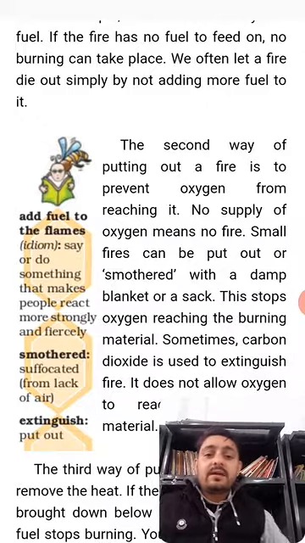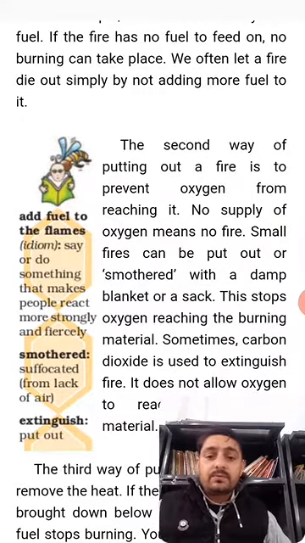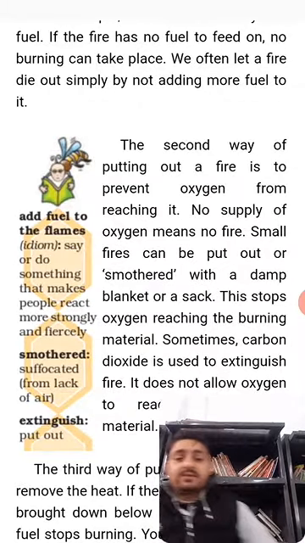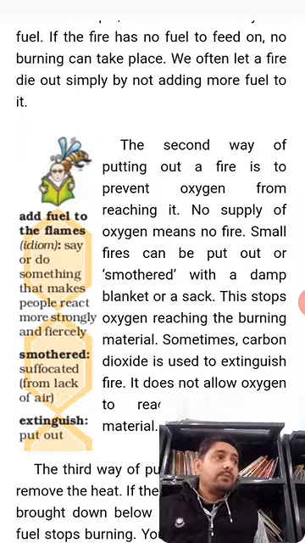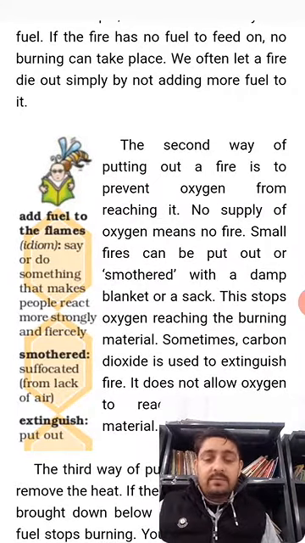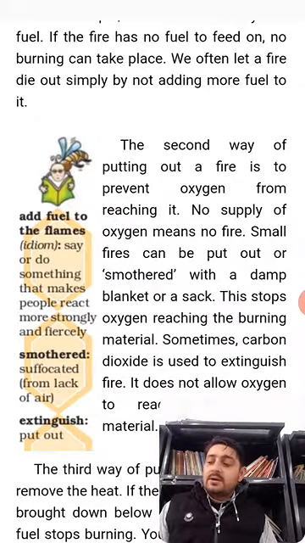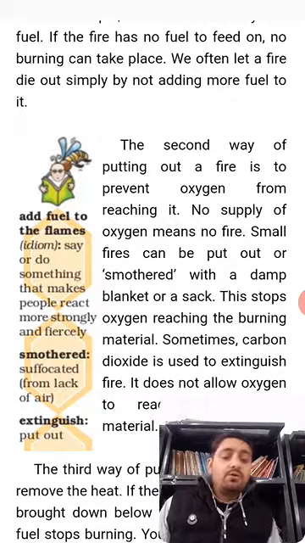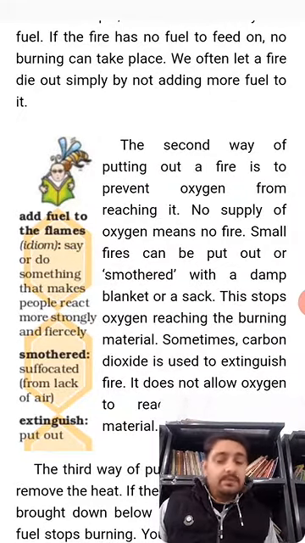A small fire can be put out or smothered with a damp blanket or a shake. If there is a small fire, then how can we put it out? We put a small blanket or shake over it. Why? So that the fire will not get the oxygen. So when the fire will not get the oxygen, then what will happen?